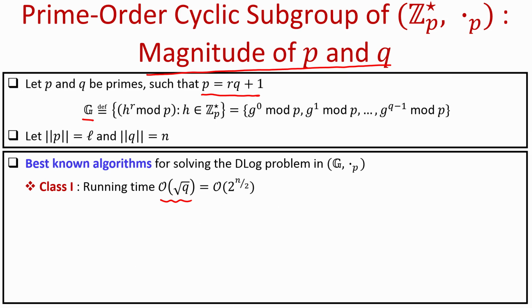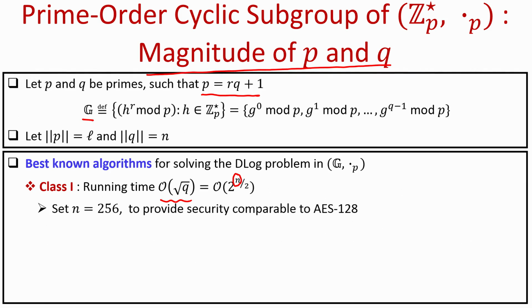So, even though this is exponential time in the underlying security parameter, we have to very judiciously decide the value of little n when we are instantiating this subgroup for a cryptographic primitive whose security is based on the D-log assumption. It turns out that if we set n equal to 256, namely if we select q which is a 256-bit prime and accordingly set a prime p where p and q are related by p is r times q plus 1, then just by setting n equal to 256 we achieve a level of security which is comparable to AES 128.